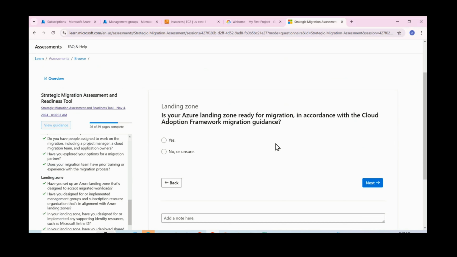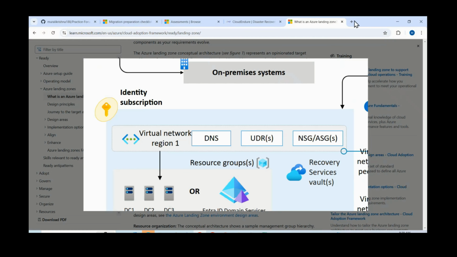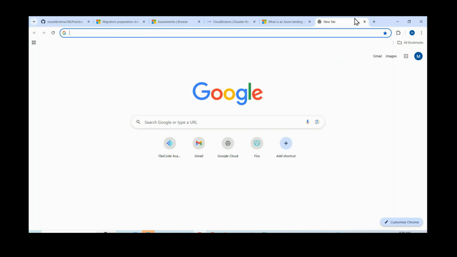Okay. Is your landing zone ready for migration in accordance with the Cloud Adoption Framework migration guidelines? Before doing this, we need to follow the Cloud Adoption Framework guidelines, CAF. We discussed these concepts under a separate section, right?